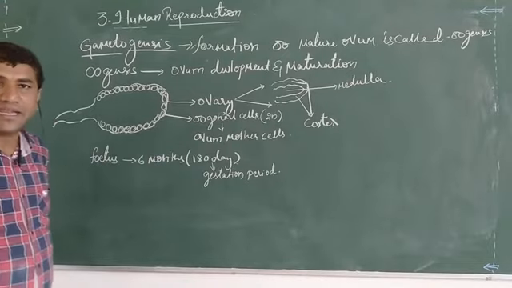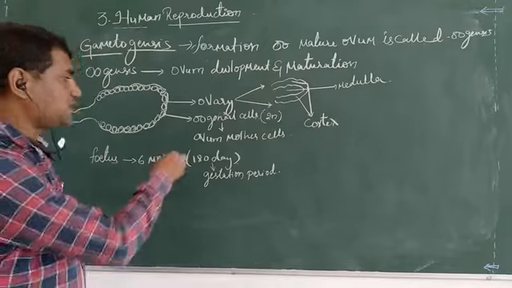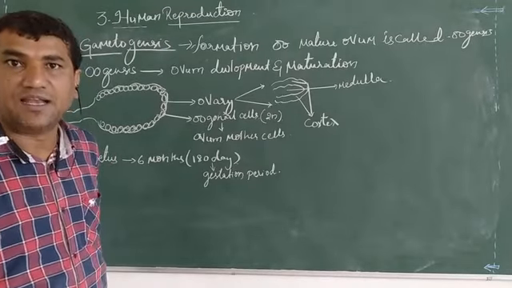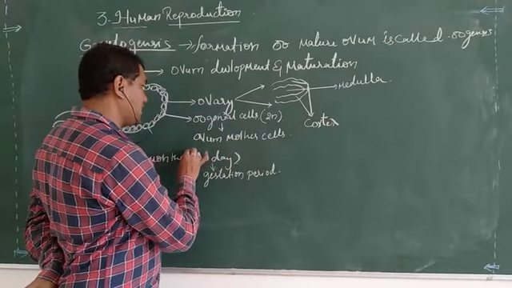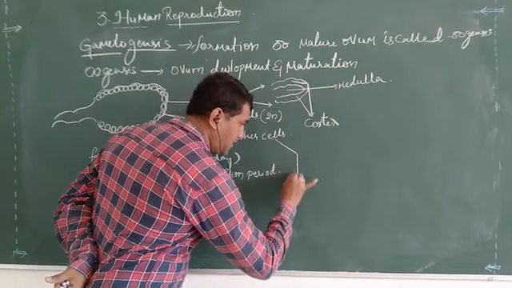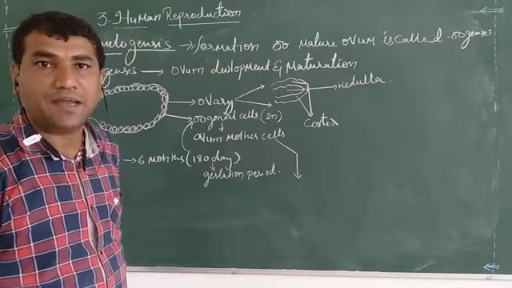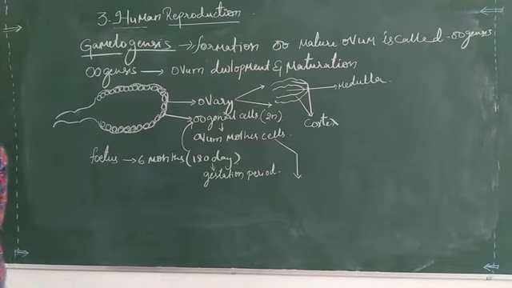In these 180 days, that is the 6 months of embryo growth, the oogonial cells will first divide. These mother cells will divide and form primary oocytes.